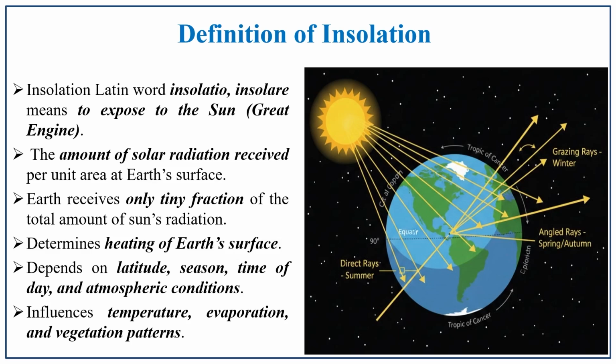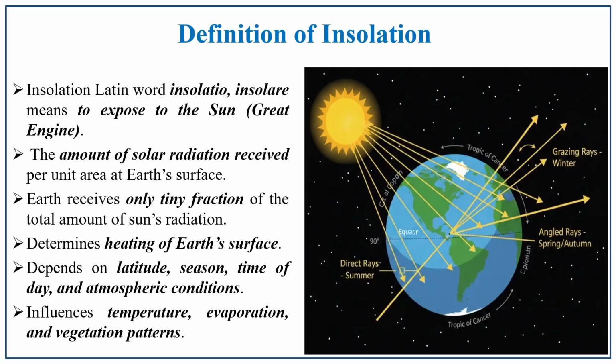Insolation. The word insolation comes from the Latin word insolatia or insolare, which means to expose to the sun. So, which is exposed to the sun. The sun is the great engine which drives all weather phenomena, all the denudational processes, and it also supports the life forms of the earth's surface.